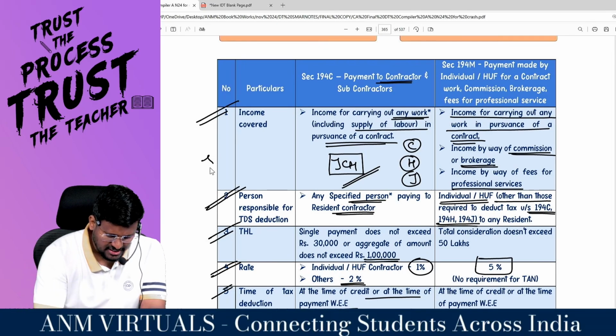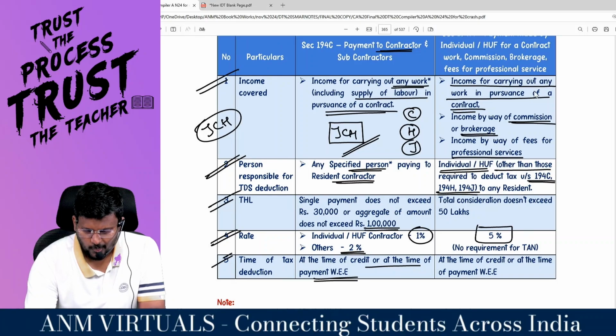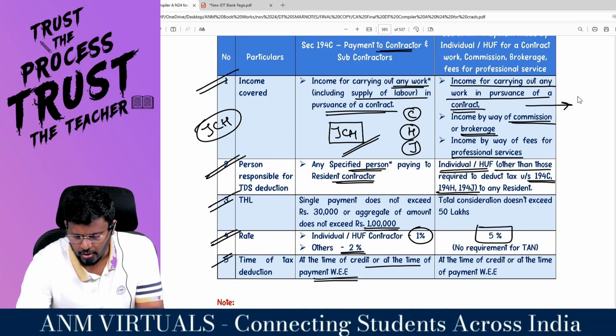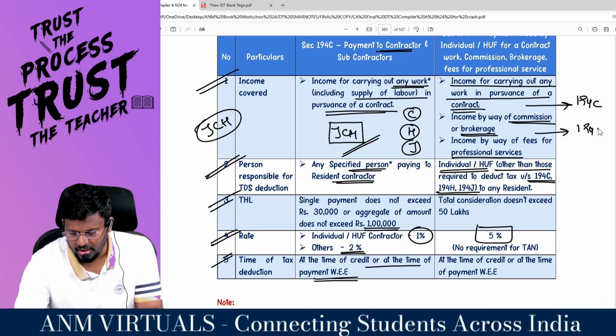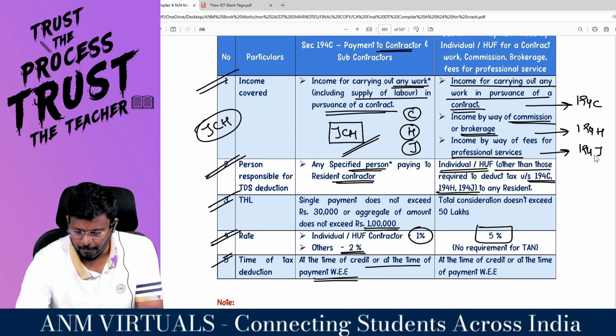Sir, alternate sections for J, C, H, M. Income for carrying out any work in pursuance of a contract is covered under 194C. Income by way of brokerage or commission is covered under 194H. Income by way of fees for professional services is covered under 194J.